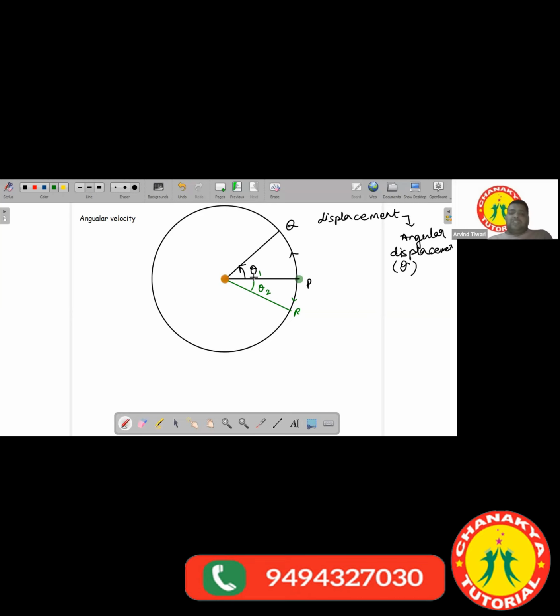Now, the one which is moving along the anti-clockwise direction is taken as positive. So this angular displacement will be taken as the positive displacement, and this angular displacement will be taken as the negative displacement.